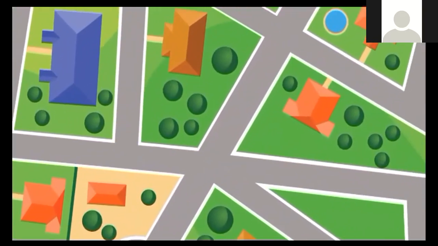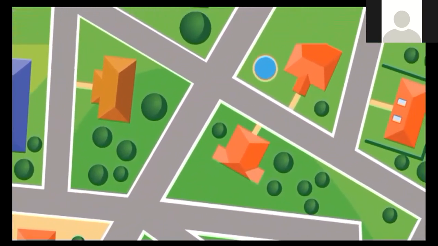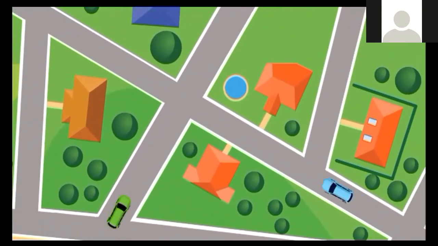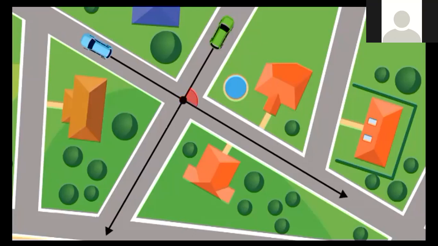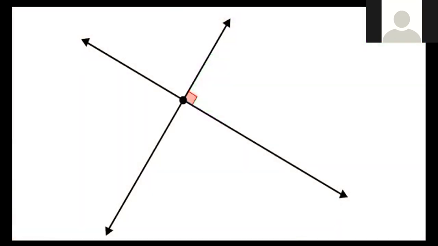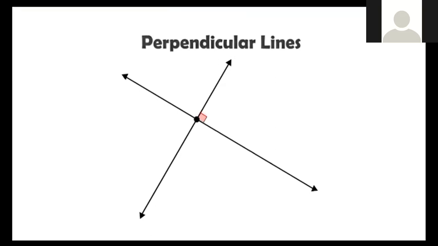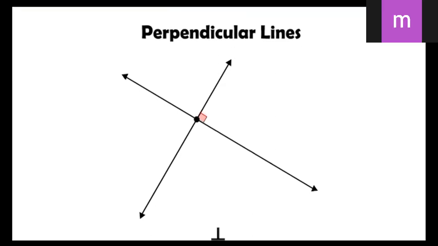Let's go back to our image. Assume that we have another two cars moving as on the screen. The two lines representing the cars' movement will intersect, as you can see, and we get an angle. Doesn't it look familiar? Yes, it's a right angle. We can double check by using our model angle. In this case, we call the intersecting lines perpendicular lines. And we use this symbol to say that line EF is perpendicular to line XY.